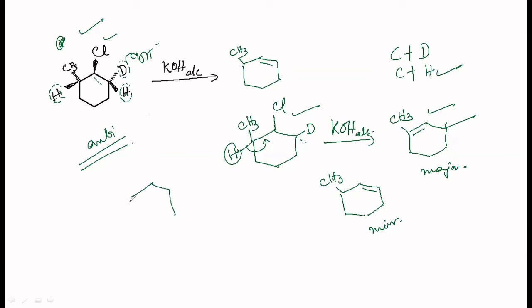Supposing the compound is like this, supposing you have got the Cl like this, and you have got a hydrogen here like this, which is also going behind, then hydrogen here going behind, then you have got a CH3 here, again a CH3 there. Then in this case, no elimination is possible. You don't have hydrogens in the proper position. They should be anti to each other. Fine, hope you all followed this, right?